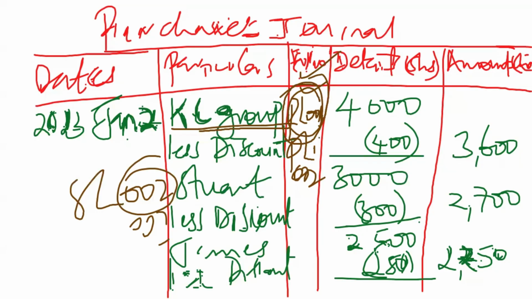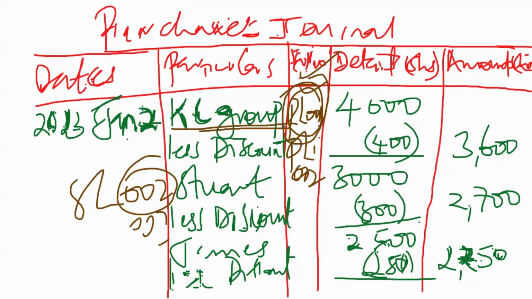So you create one page where you are going to be writing all the items that you have received from that supplier or all the items that you have sold to that customer. Each customer is going to have a page where we are going to be writing all the transactions that we go through with that same customer.